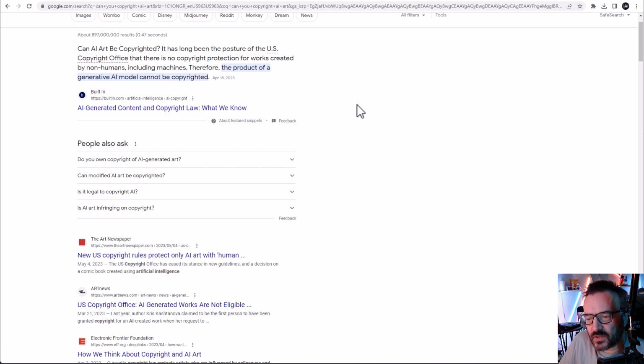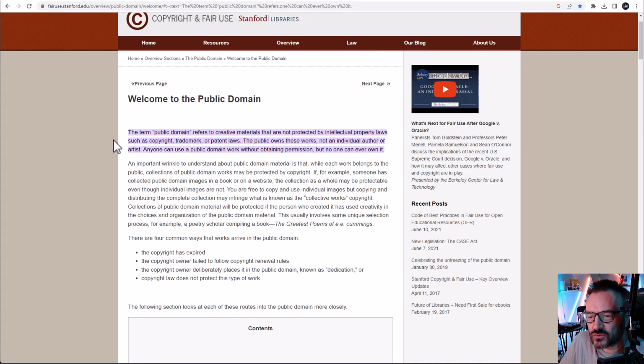First, let's determine that this is possible. It may change in the future, but in the current state, the Copyright Office in the US says that the product of generative art cannot be copyrighted and it falls under public domain. The public domain definition is artwork that anyone may use and that is not protected by intellectual property laws such as copyright, trademark, or patent.